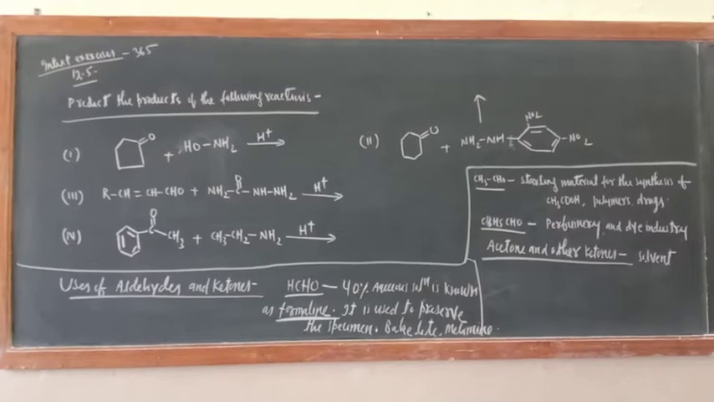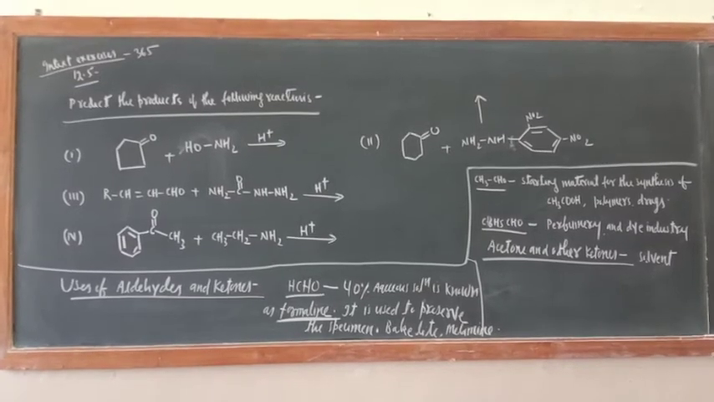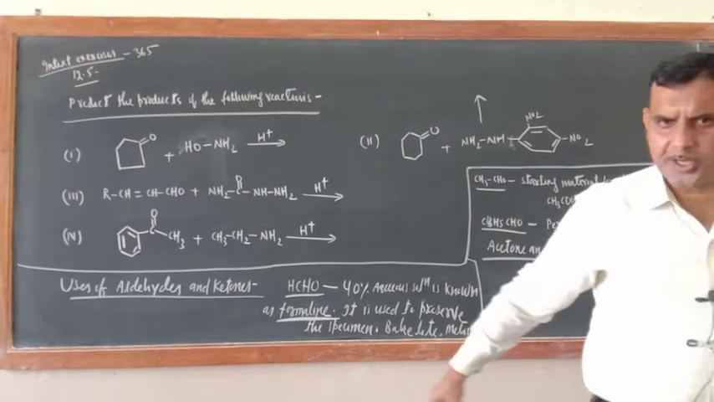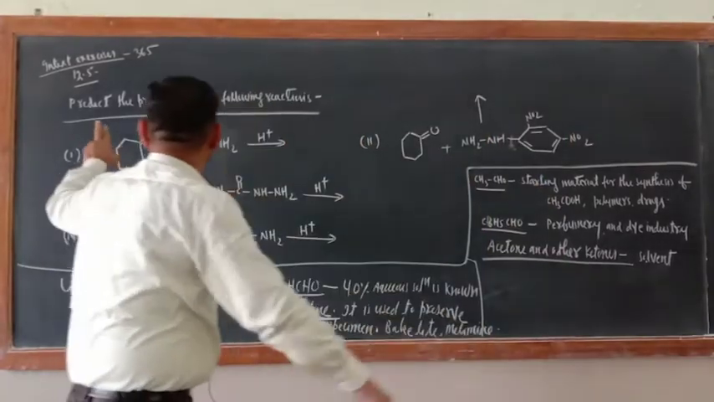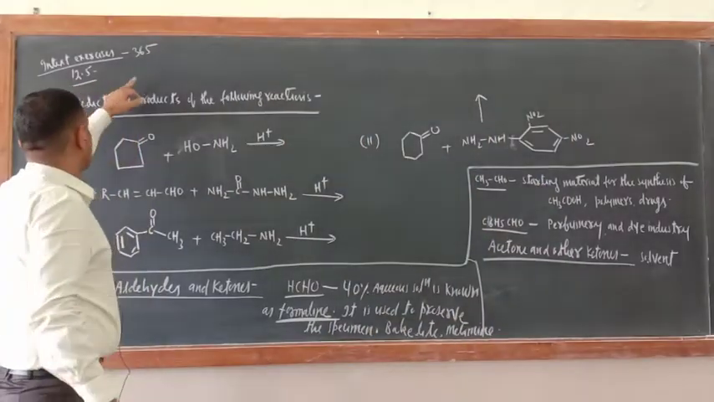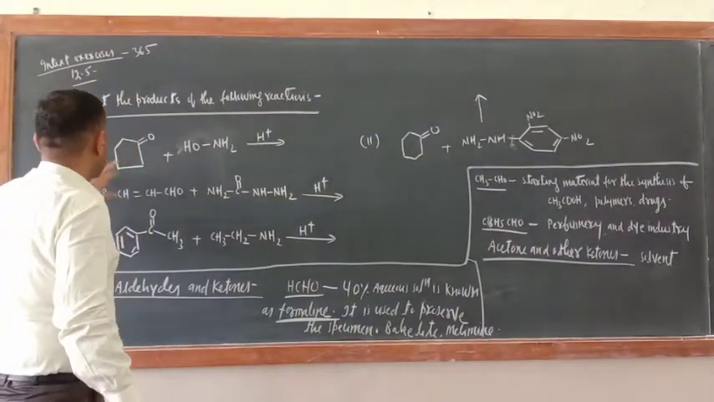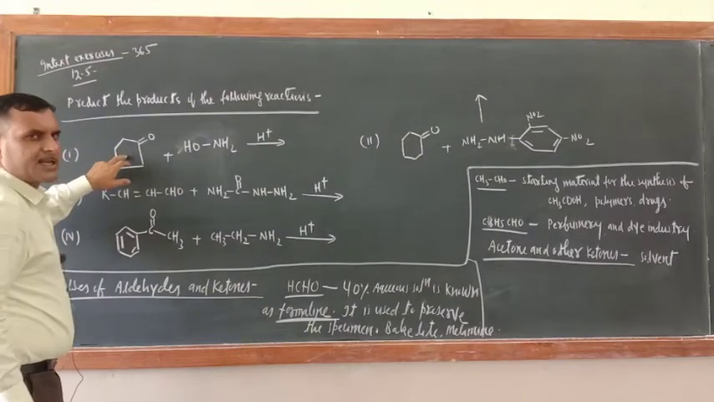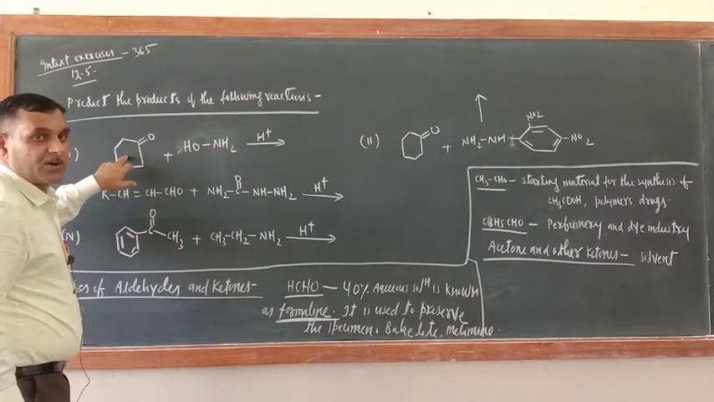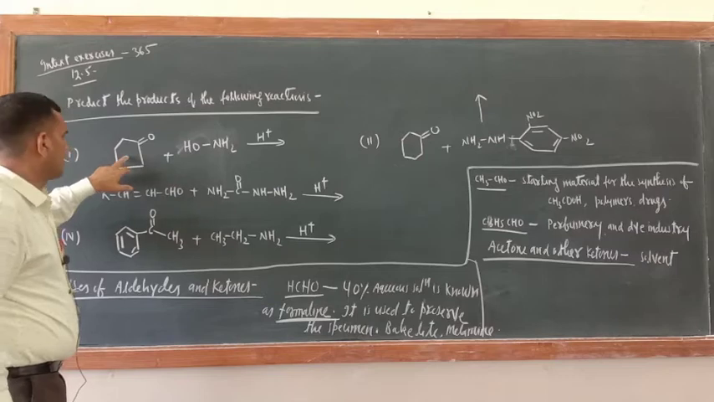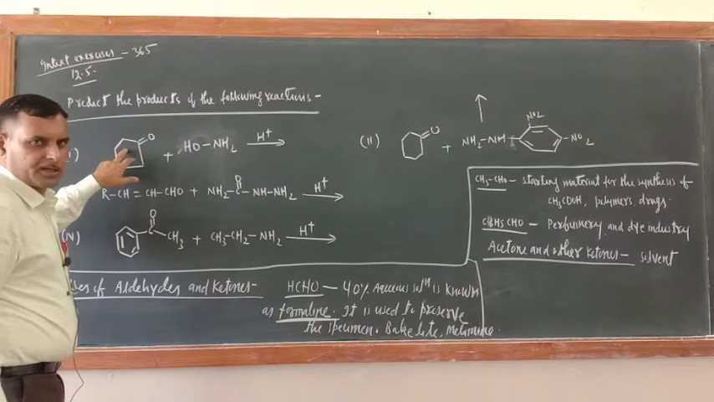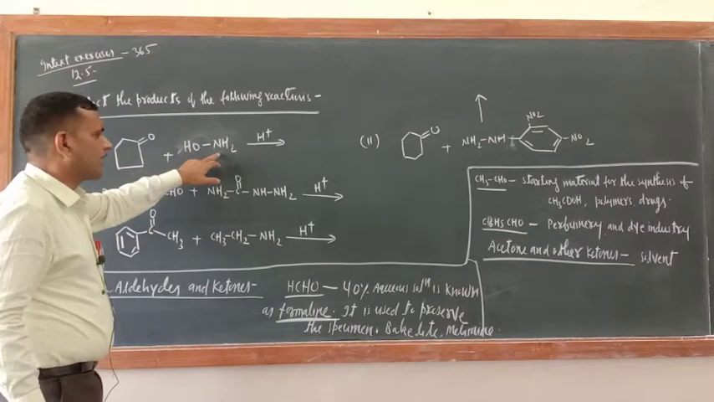Okay, predict the products of the following reactions. This is also in the text exercise only. Just see page number 365, exercise 12.5. Just see what this one is. Cyclopentanone, and its reaction with hydroxylamine.